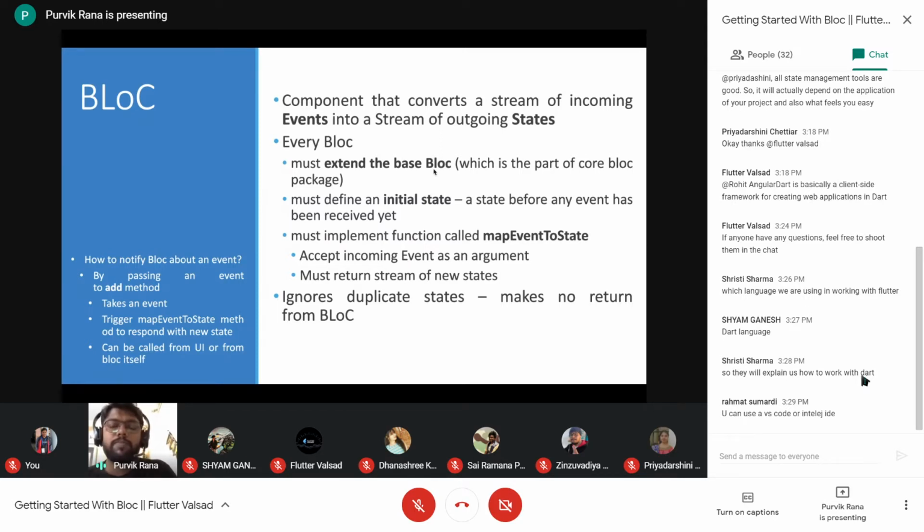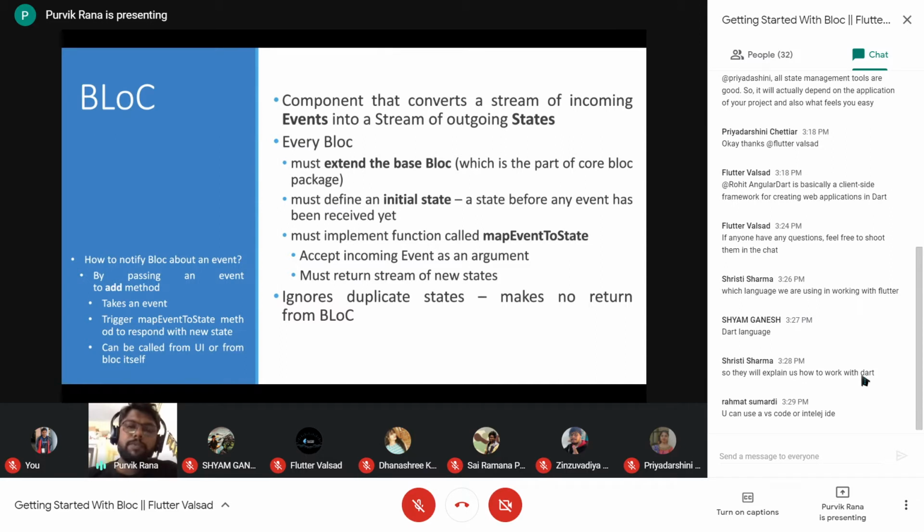The base bloc that we need to extend must define the initial state, because every screen will be represented with the initial state of the UI, so that we need to represent. And every bloc must implement the mapEventToState method, which takes the event as a parameter and gives a stream of states as output. So it must return the stream of new states from here. And a bloc will ignore duplicate states, which means there is no return from the bloc.